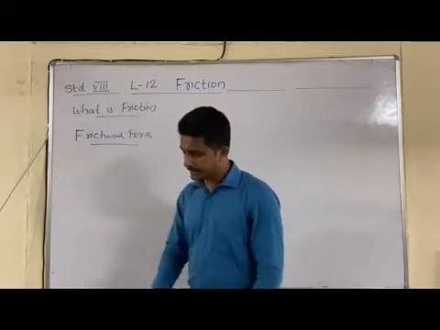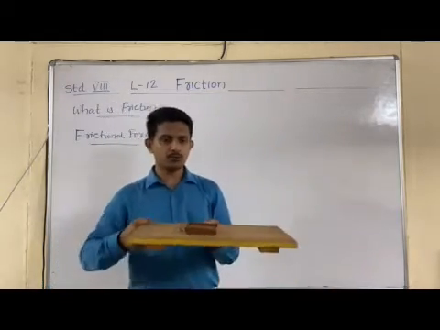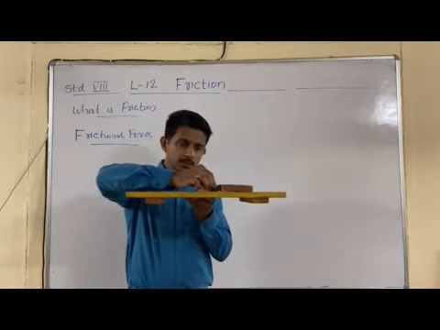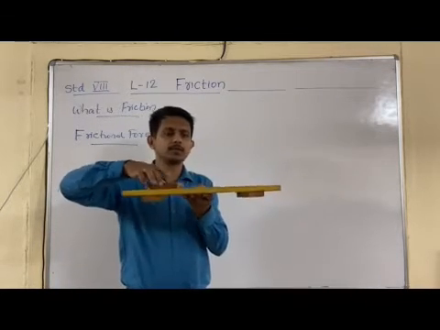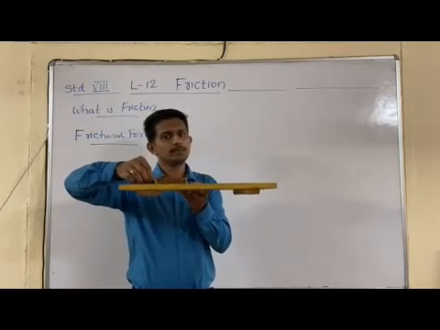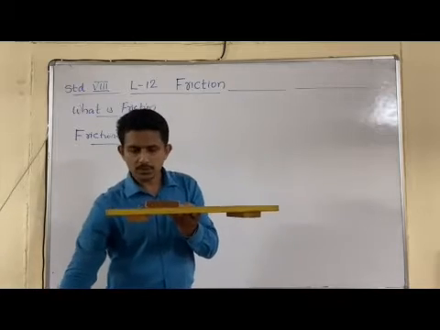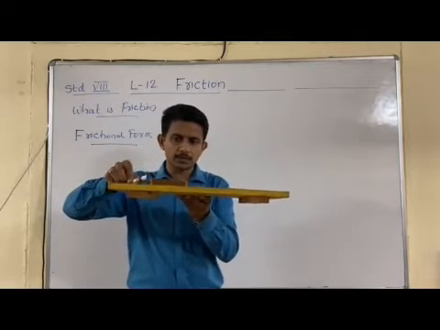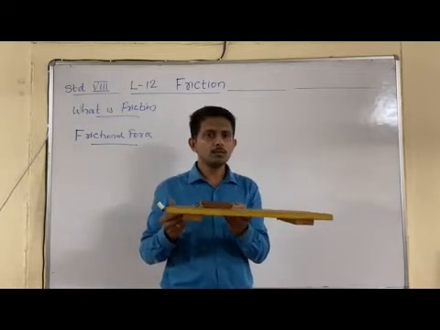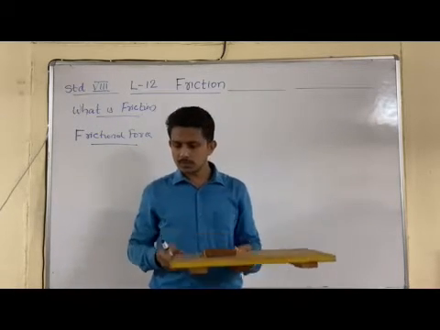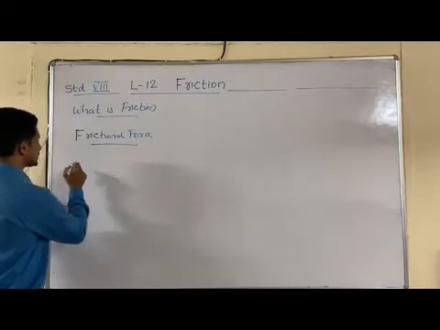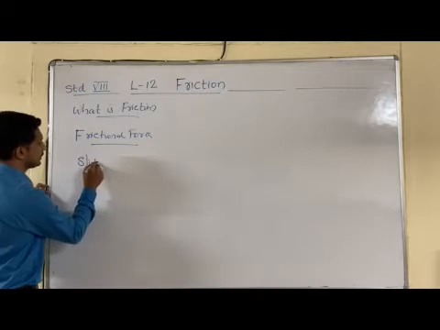Now here you see that when we are applying the force, this object is actually sliding over the surface. You can see that this object is sliding over this surface. During this time also, frictional force is acting in the opposite direction. You can see that frictional force is acting along this direction, the opposite direction of the motion of the object. This type of frictional force, we call by one name. That is known as sliding friction.